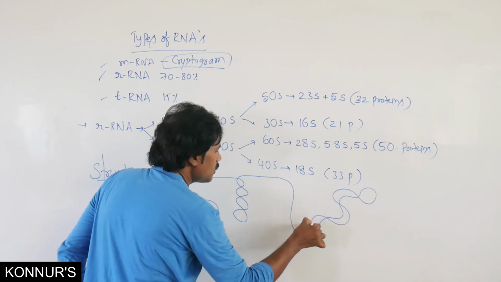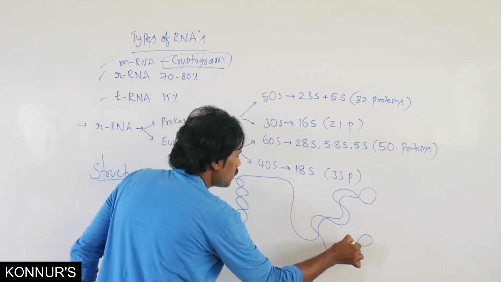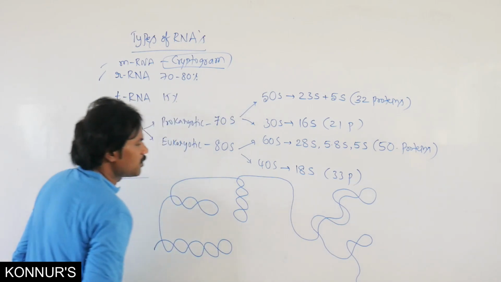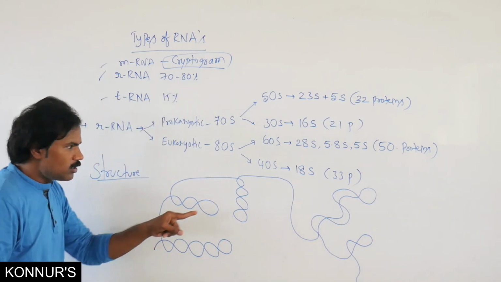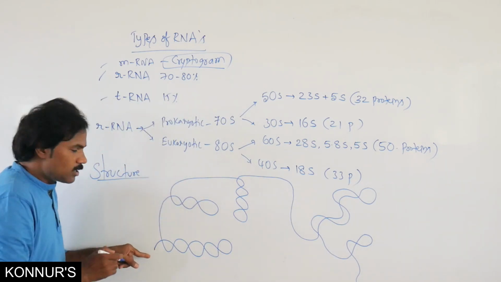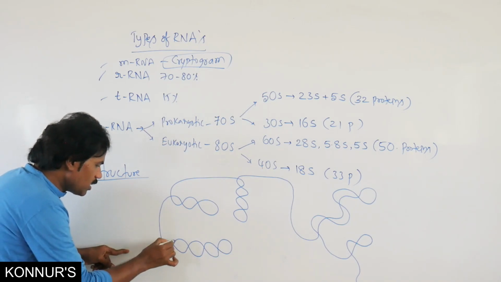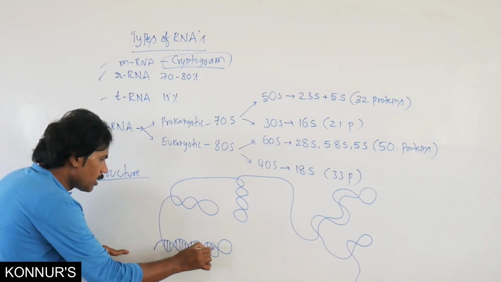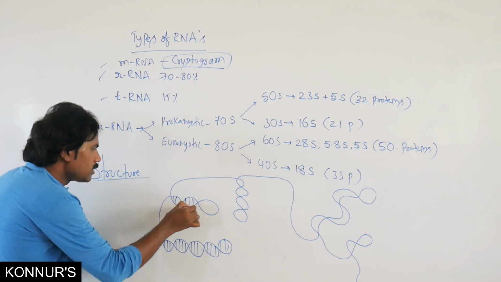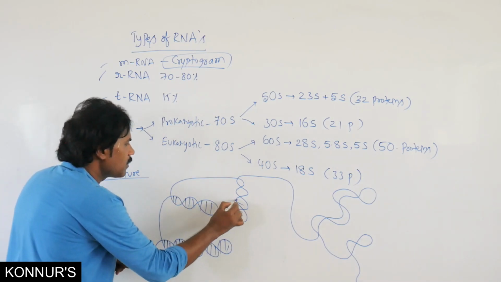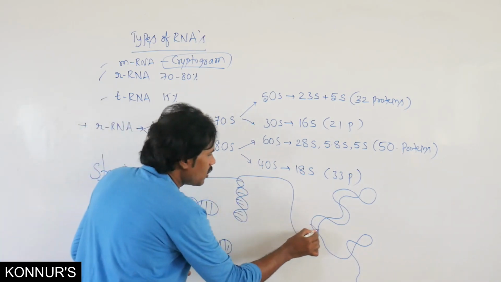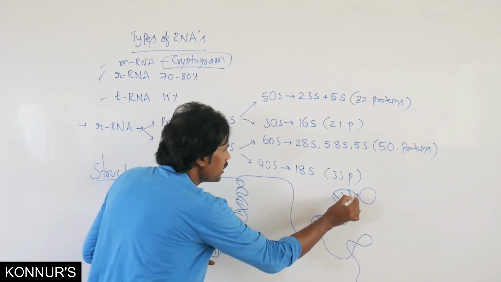it is present like this. From here to there, it continues. Here is the coiling strand. These are coiling, that means base paired. Wherever it is present, that is base paired.